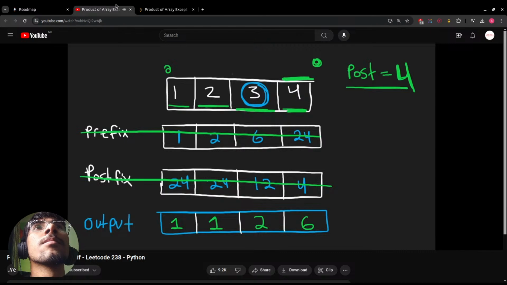So we visited this position. Now we're going to be at this second position. So we're going to take our postfix, which tells us the postfix up until this point, and then multiply it by the 2 that's in this position. So 4 times 2 is going to give us an 8 for the output value. Then we can take this value 3, multiply it by our 4, which is going to give us a 12. So now we visited this value.